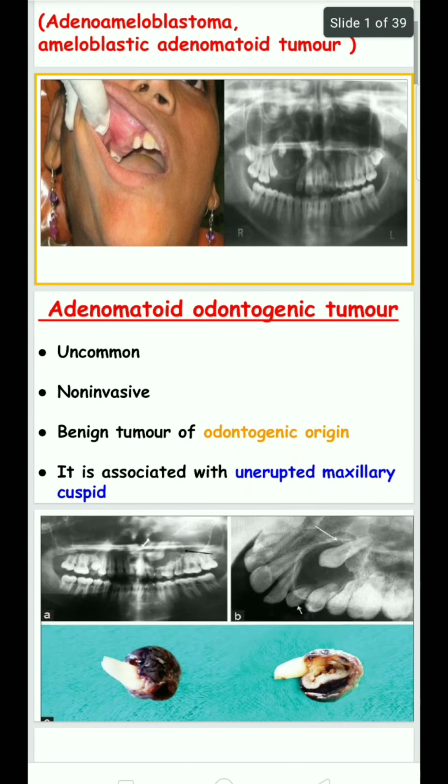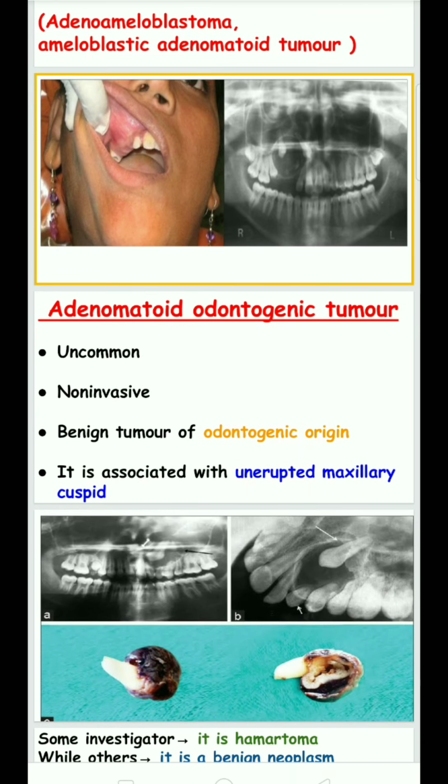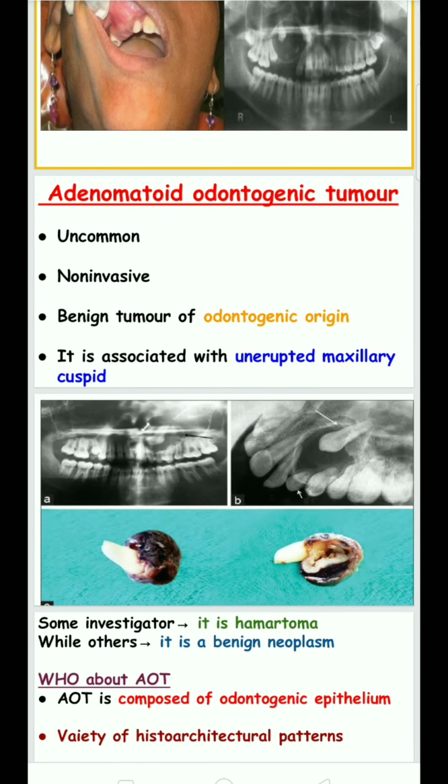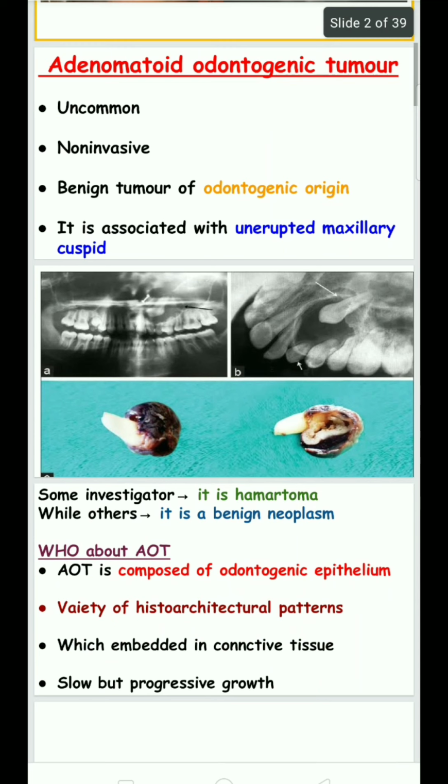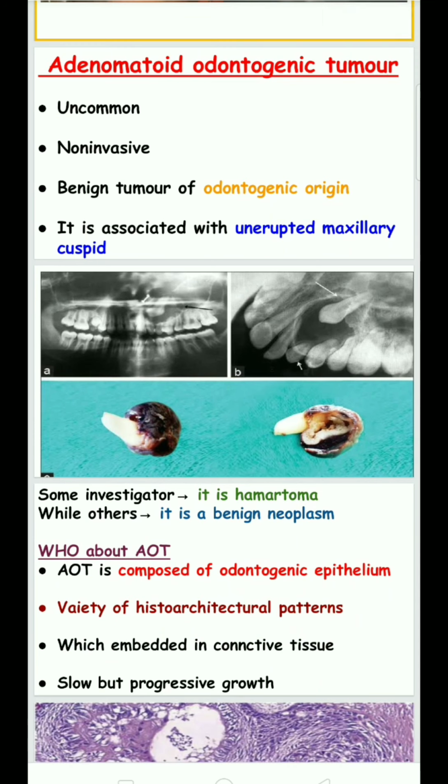tumor. The adenomatoid odontogenic tumor is very rare and non-invasive. It is a benign tumor of odontogenic origin, arising from the odontogenic cells. It is also associated with the unerupted maxillary cuspid area. Some investigators say it is a hamartoma because it has a low recurrence rate and limited growth potential, because the growth is very limited and it doesn't happen again. So it is called a hamartoma.